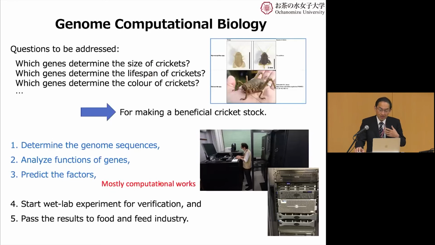I myself have never done the biological experiments. I'm actually a computational scientist, so I just do the computations, and that's all I can do. I gather data and analyze the data, and based on these data, I predict things, and then I give all the results to the wet lab experiment people and start the wet lab for verification. And then if every prediction is correct, we can pass the result to the food and feed industry, and we can start a new business, or new industries to sustain future life.